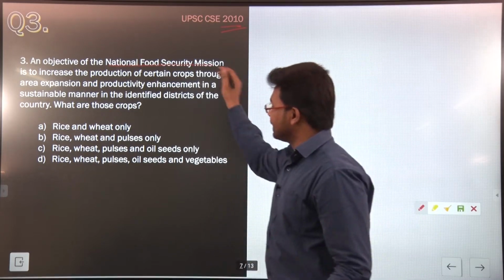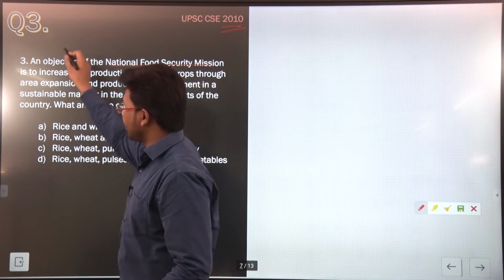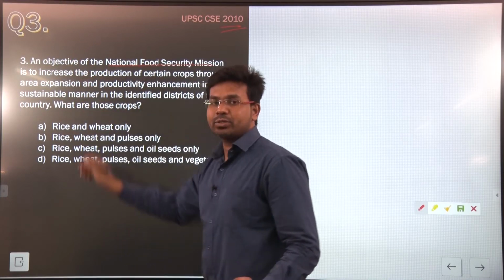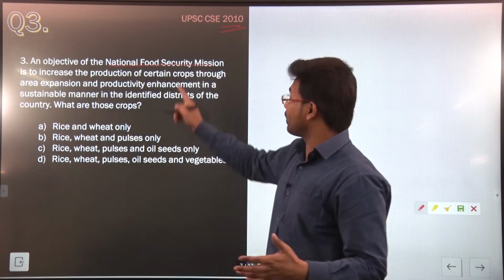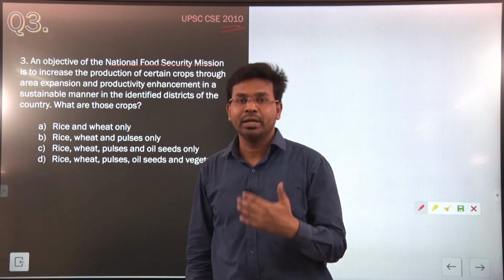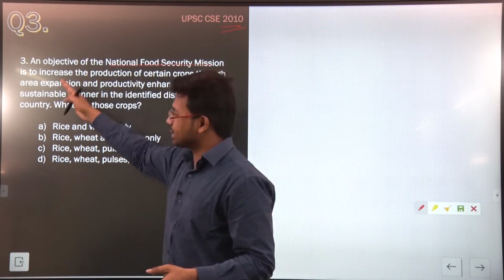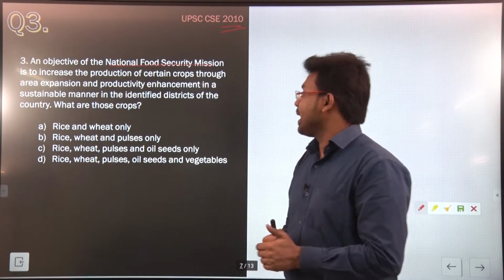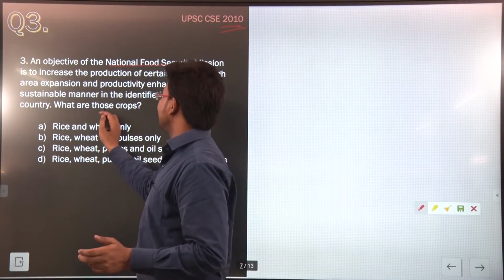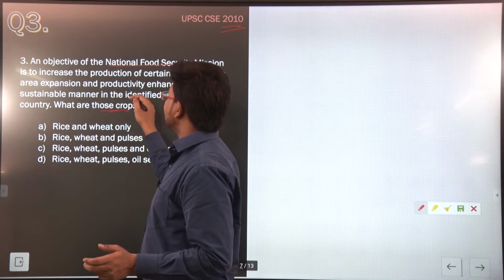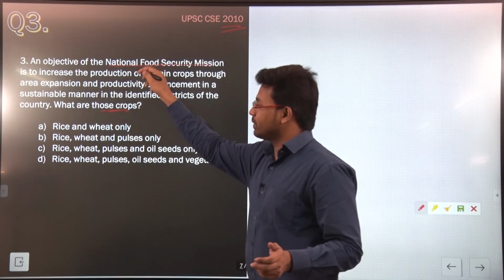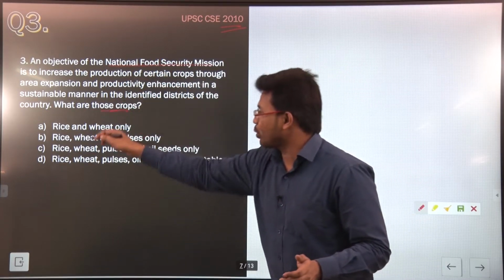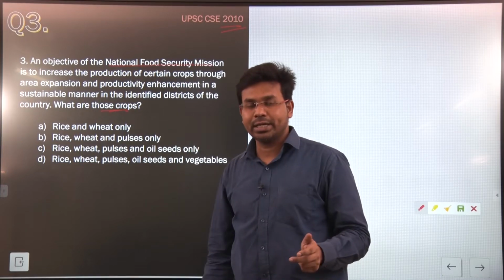Now here in this particular question, up to this point, everything is talking about the objective of the National Food Security Mission. They have discussed one of the objectives of the National Food Security Mission, and after that they are asking about what crops are covered under it. We have to identify the crops here.